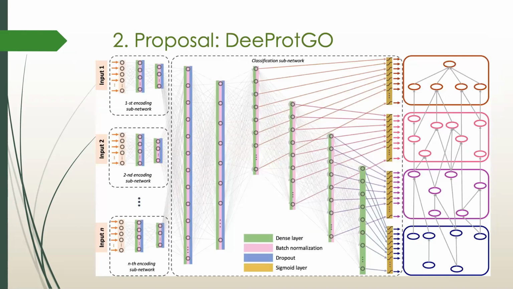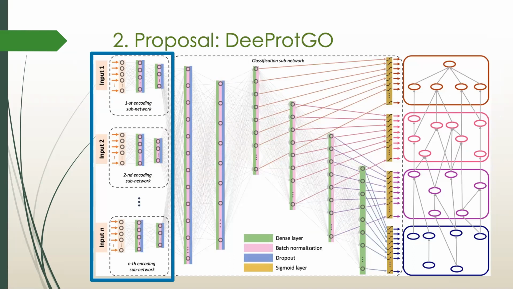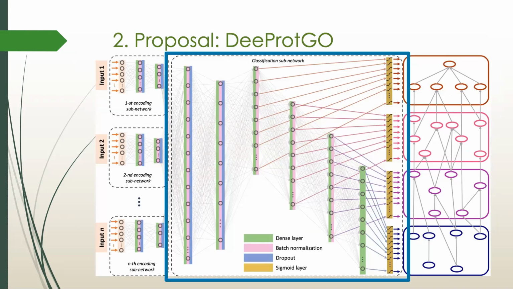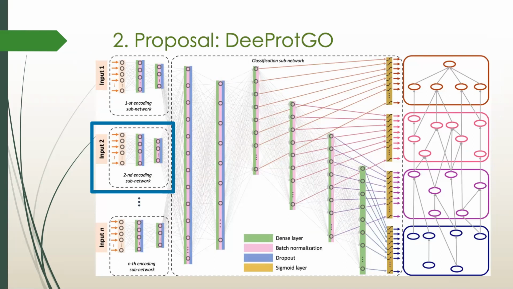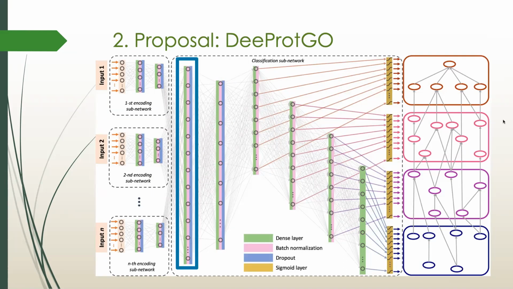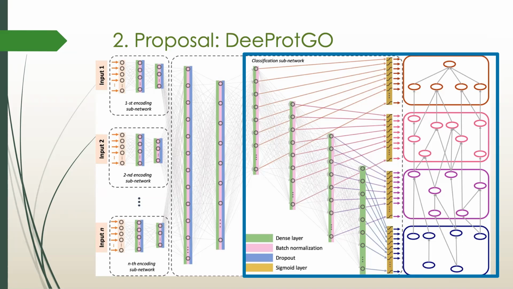Here we propose DeeProtGO, a deep learning model for the automatic function prediction of gene ontology terms by integrating protein knowledge. It consists of two blocks involving several input encoding subnetworks and a classification subnetwork. The input subnetworks are aimed to process each input data in a separate way and encode it into a learned feature space. These learned features are then integrated into a single vector that is used as input of the classification subnetwork. This subnetwork has 6 fully connected layers aimed to predict the set of GO terms for each protein. The last 4 layers model the output taking into account the hierarchy of gene ontology from the most general terms to the most specific ones.